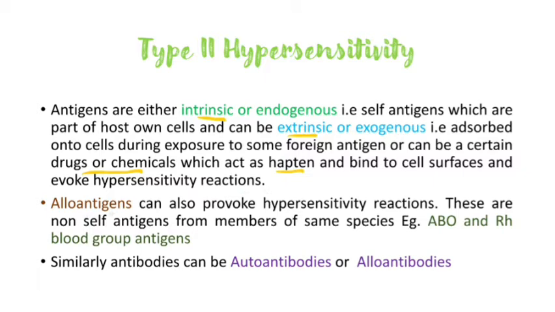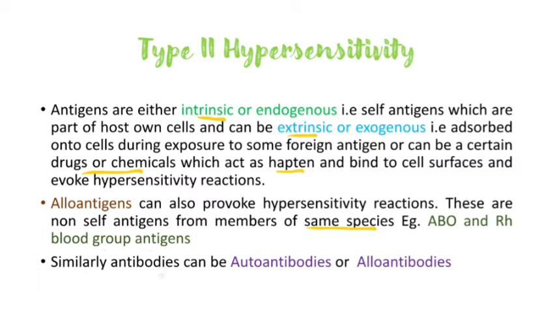Moreover, alloantigens can also provoke hypersensitivity reactions. These are non-self antigens from members of the same species, for example ABO and Rh blood group antigens.